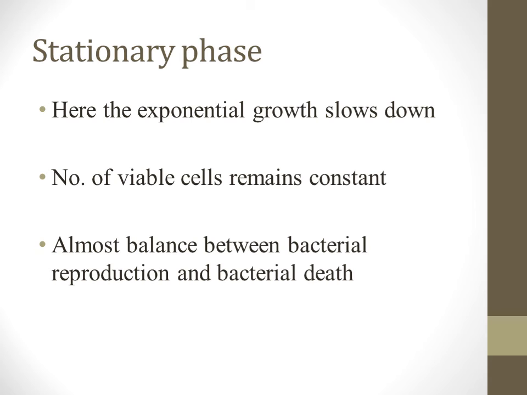Here the exponential growth slows down because of depletion of nutrients and accumulation of toxic products. The number of viable cells remains constant, and there is almost a balance between bacterial reproduction and bacterial deaths. No more bacterial reproduction is occurring, and the organisms have also started to die. So there is almost a balance between the two.